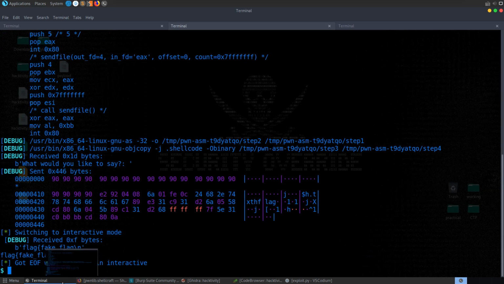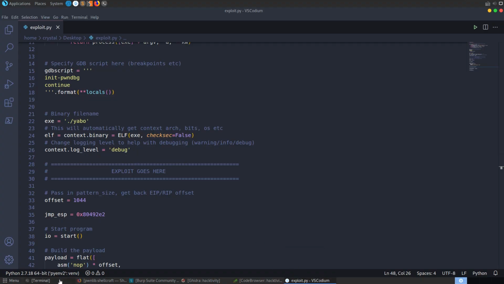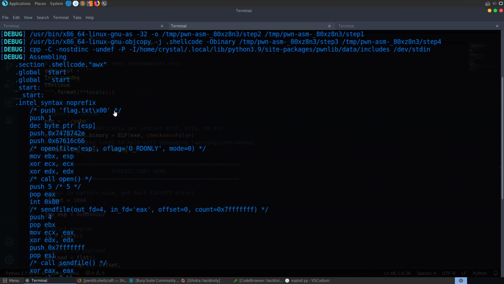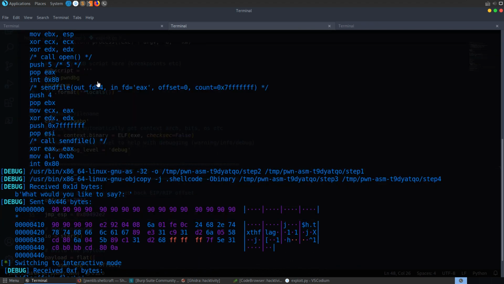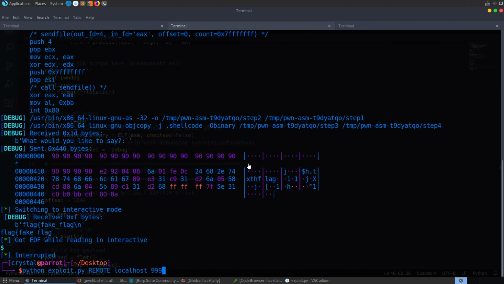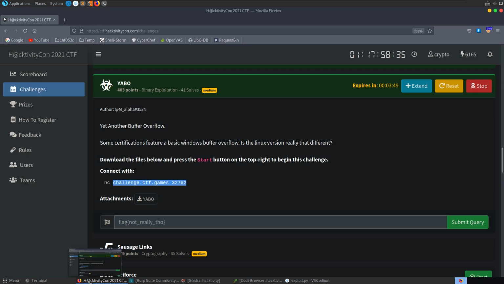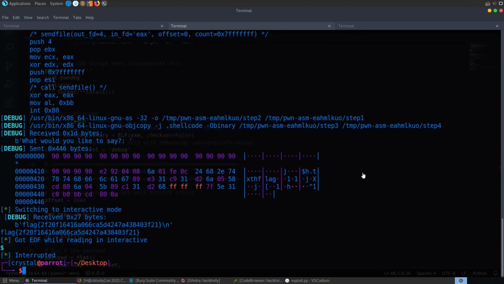You can see there's a lot going on here, but it's just because I have this debug log level set, so we could reduce that if we didn't want all this output. But this is quite nice because it shows you how it's put together, this shellcode. Whenever we call shellcraft.cat flag.txt and that file descriptor, this is the shellcode that it's generating in order to achieve that. You can see it's calling sendfile. It's set the file descriptor for us at 4, and it's retrieving the flag. And again, if we want to test this again remotely, we can just go and grab the server and port number from here, paste this in, and we get the remote server connection and the flag.